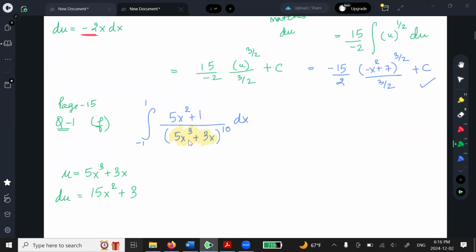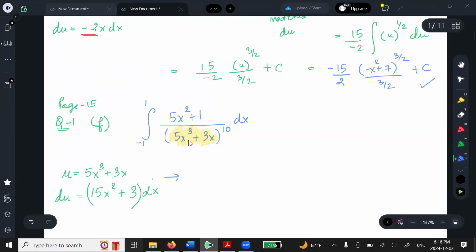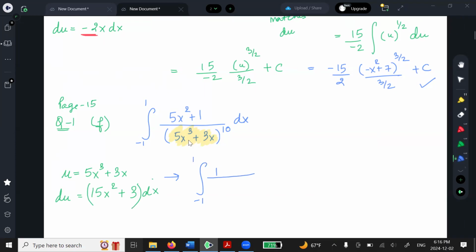Now this question I picked for a reason. You see, when I try to rearrange, how do I rearrange this function to make it make sense? So I have -1 and 1. I move the complicated part, which is the bottom part, plus 3x to the power 10.